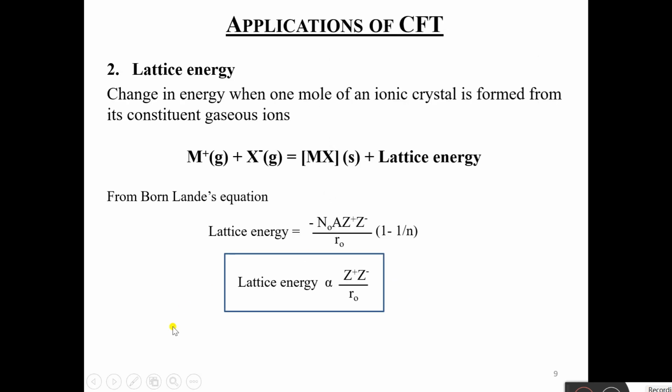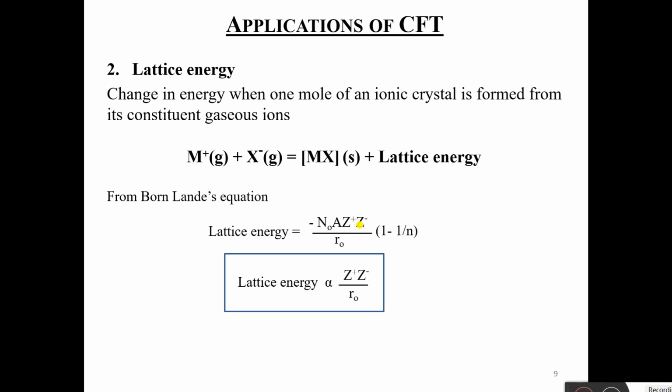Now let's move further. Now lattice energy. What is lattice energy? Lattice energy is the change in energy when 1 mole of an ionic crystal is formed from its constituent gaseous ions. M+ plus X- gives MX plus lattice energy. Now from the Born-Landé equation, lattice energy is equal to minus N0 A Z+ Z- upon r0 into (1 minus 1 upon n). So we can say that lattice energy is proportional to Z+ into Z- upon r0.